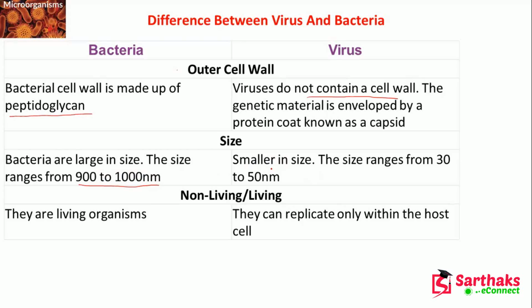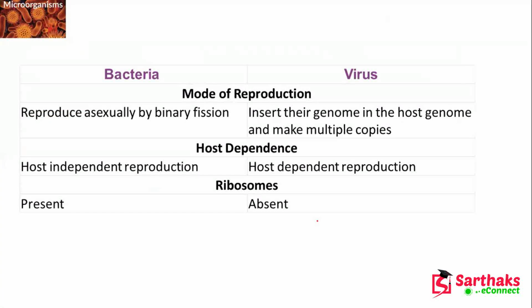Now, non-living versus living: bacteria are living organisms, and for viruses there is a gray area; within the host they are living. Now, mode of reproduction: bacteria reproduce asexually by binary fission. Here, virus reproduction, it will insert its genome in the host genome, then make multiple copies. Host dependence: bacteria reproduce host independently, and virus reproduction is host dependent.